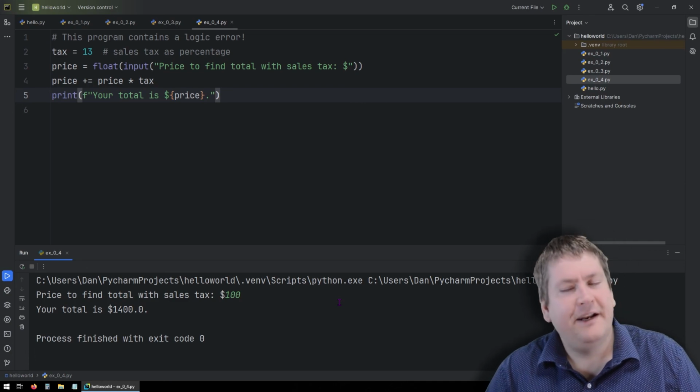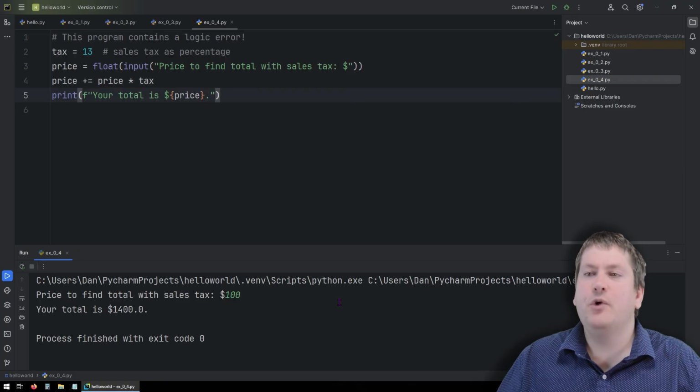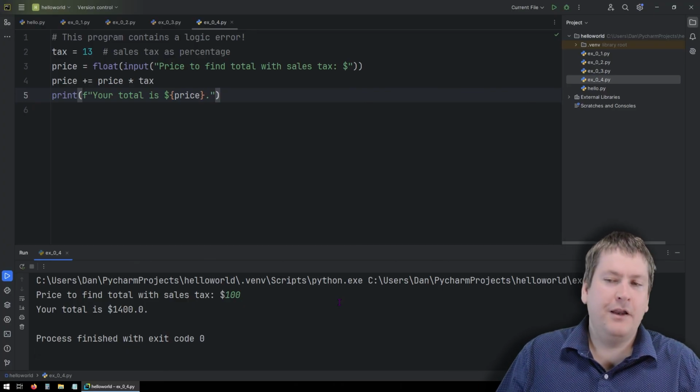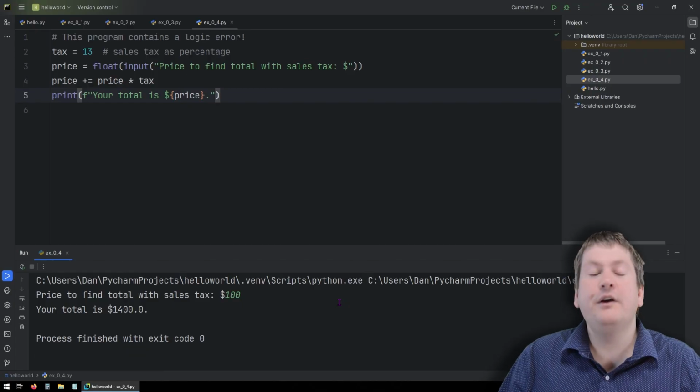$1,400 seems a little bit excessive for a 13% tax rate. And this is a great example of why it's so important to actually think critically about the results you get from a program. There's no errors here, but that result seems somewhat suspicious. Let's take a look and find out why.